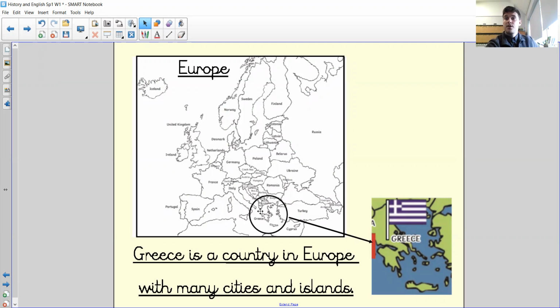It is a southern country. It's in the south of Europe. And it is also famous for having lots and lots of islands, okay? All these Greek islands down the bottom belong there. And here we have a flag of Greece. This is what the Greek flag looks like. But we know we're not looking at Greece today. We're going to get in our time machines and we're going to go back about 3,000 years ago, 3,500 years ago, and we are going to look at ancient Greece.